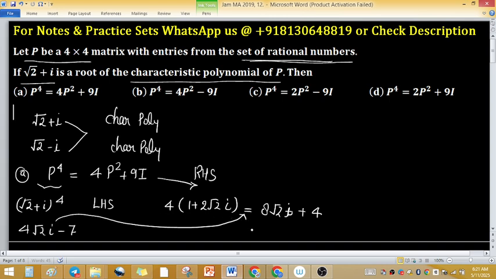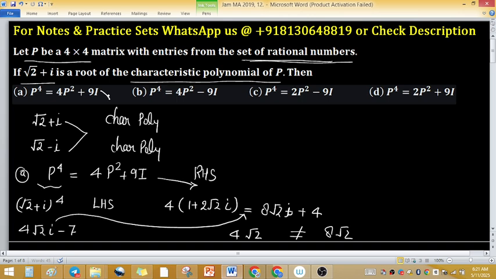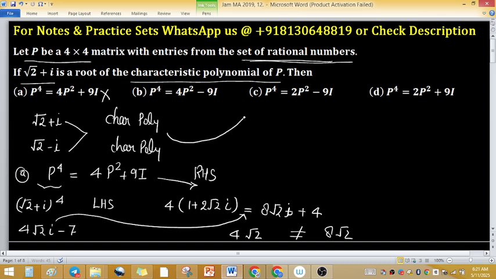Now on comparing imaginary parts, we have 4 root 2 in the left hand side and 8 root 2 in the right hand side. These two are not the same. So option A cannot be possible. Similarly, you can check the other options, and after checking you will find that option C is the right one.